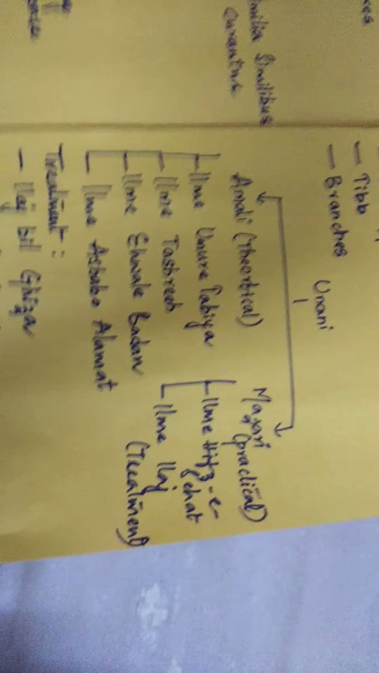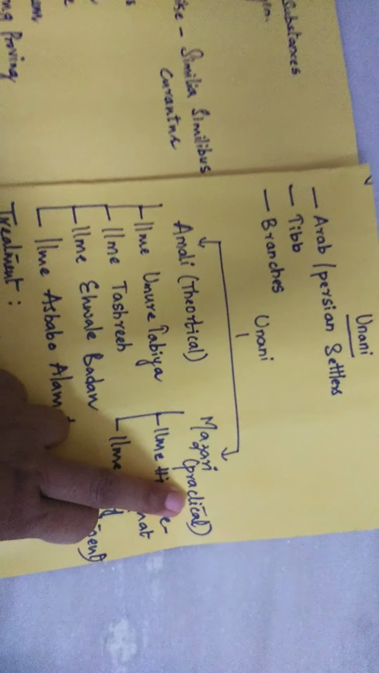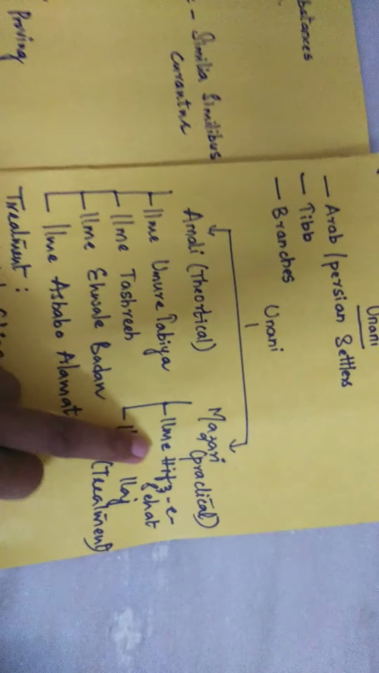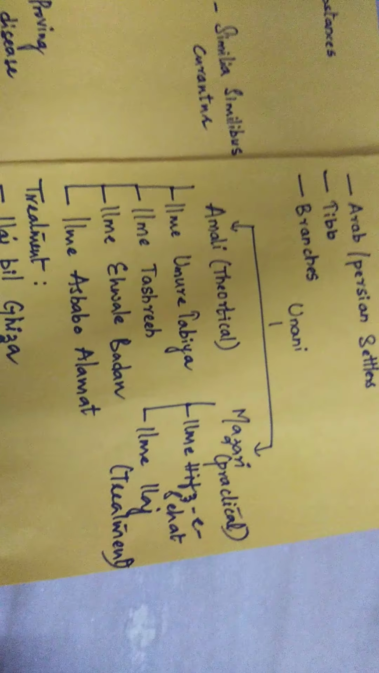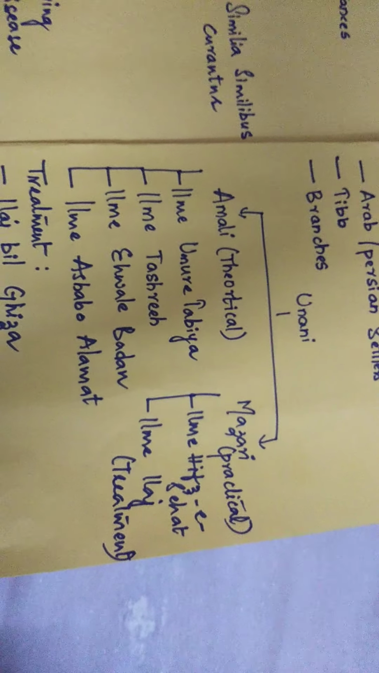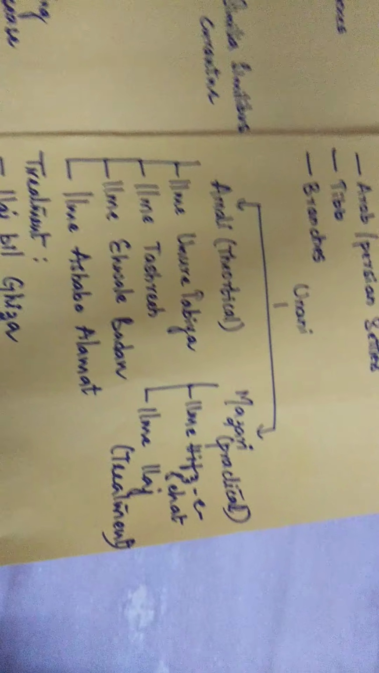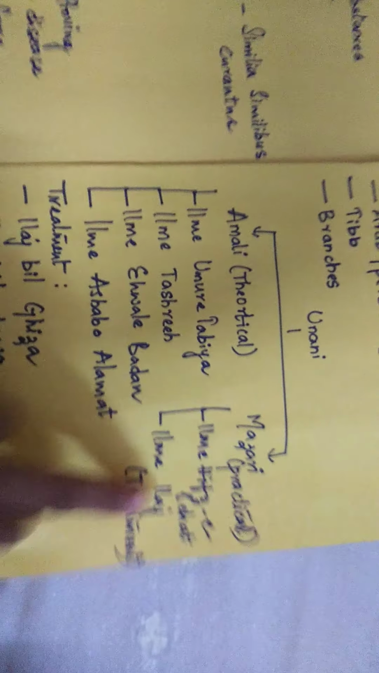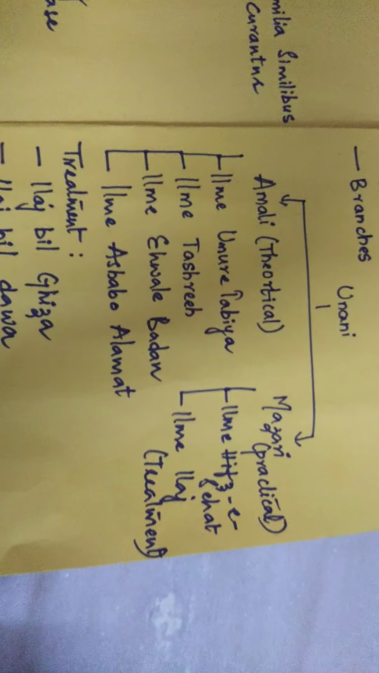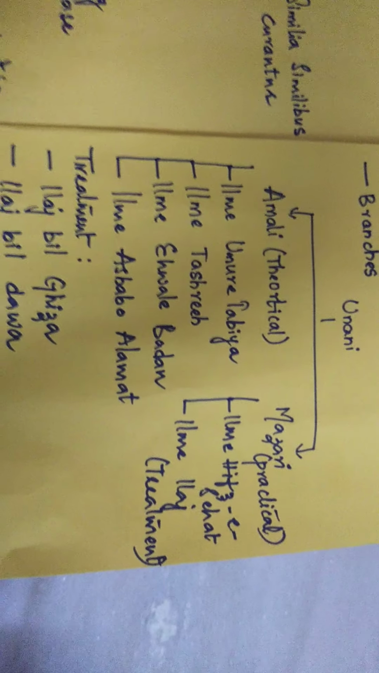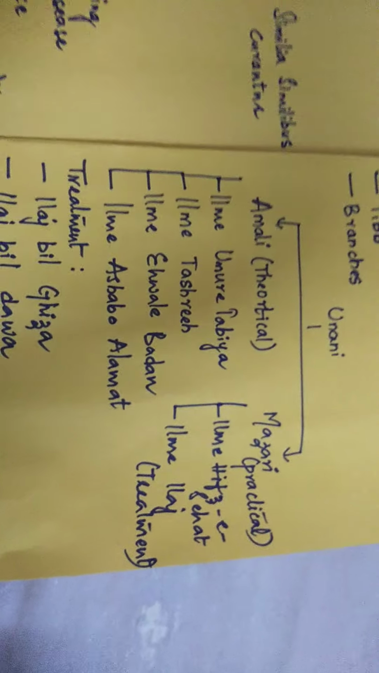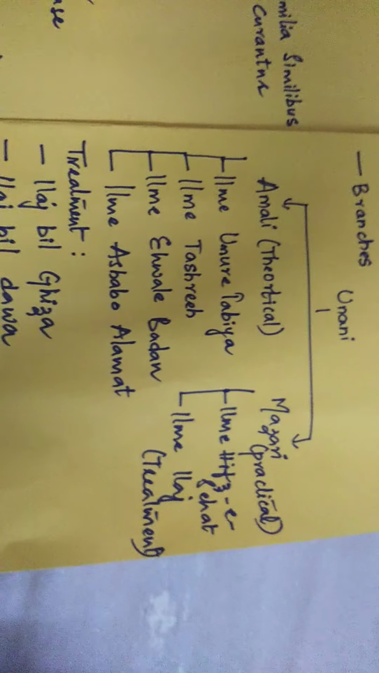Next one is Majari, the practical branch of Unani. The very first branch is Ilme Hifz e Sehat, which is nothing but preservation of health, how to preserve health. And the next one is Ilaj, the treatment of disease. In which way we can treat a particular disease.